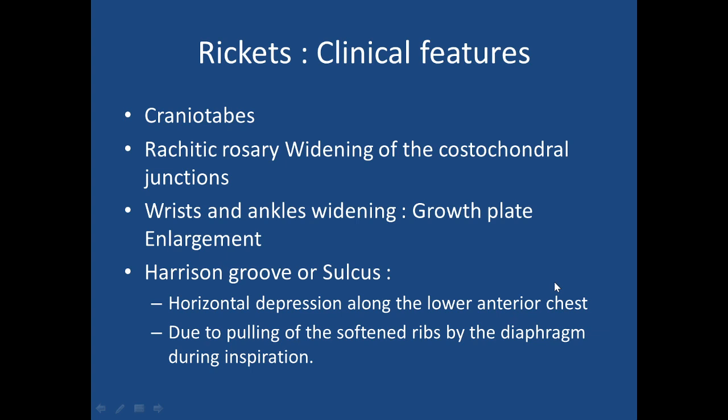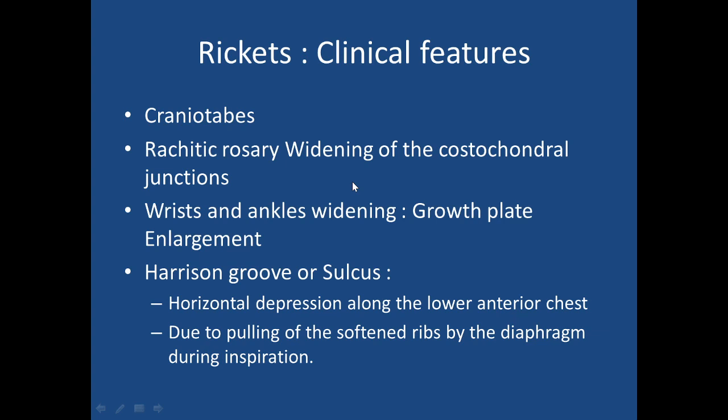First one is craniotabes, which is softening of the cranial bones or skull bones. Another is rachitic rosary, which is seen at the costochondral junction, and rachitic rosary is different from the scorbutic rosary because in this the beads which are seen are not that tender, and the angulation is not acute in the rachitic rosary.